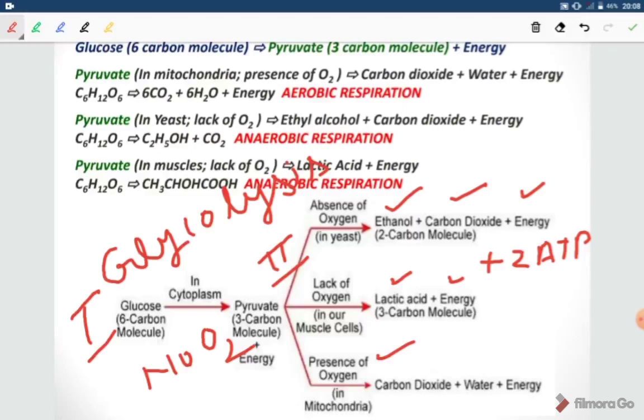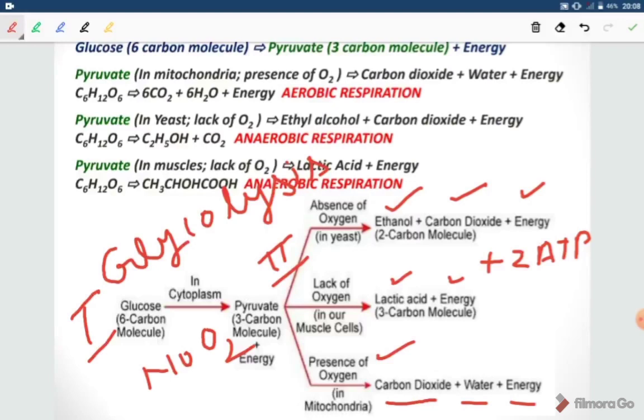It occurs in mitochondria, and there will be the production of carbon dioxide, water and energy. So first is anaerobic respiration in yeast cells, second is anaerobic respiration in muscle cells, and third is aerobic respiration in human beings or animals.